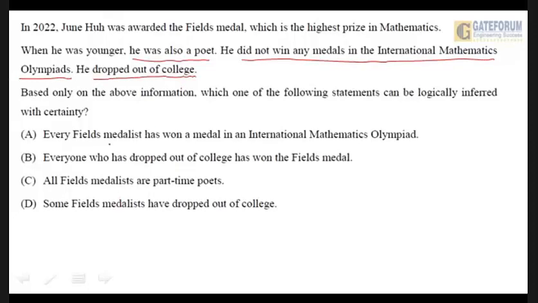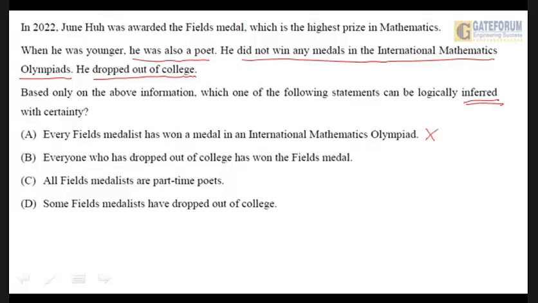Okay. Now the conclusions that have been inferred, meaning concluded. So the conclusions that have been drawn: number one, every Fields medalist has won a medal in an International Mathematics Olympiad. Well, I will say this is entirely false because Mr. Junha didn't. Okay, so this can't be true. So this will be wrong.